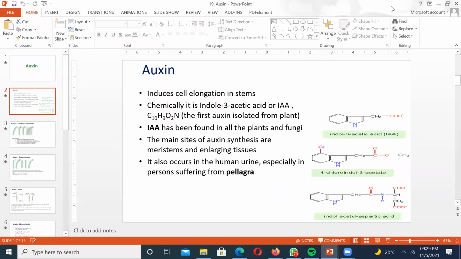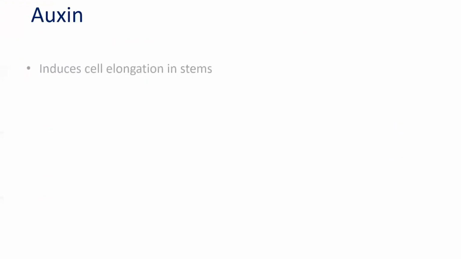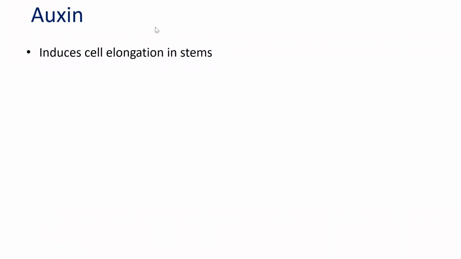Let me tell you the important things we need to study for any growth regulator. There is a set pattern. First, a little bit about the historical aspects. Second, their bioassay. Third, their biosynthesis, and fourth, their function. So these are the only four things that we need to study, right?